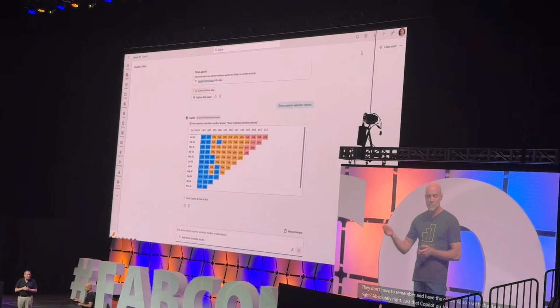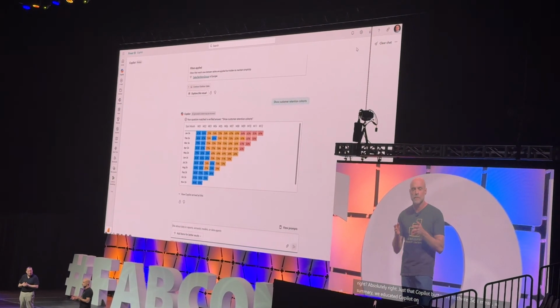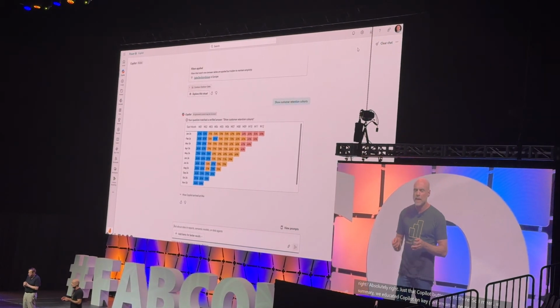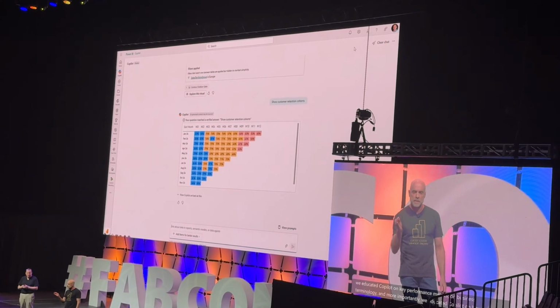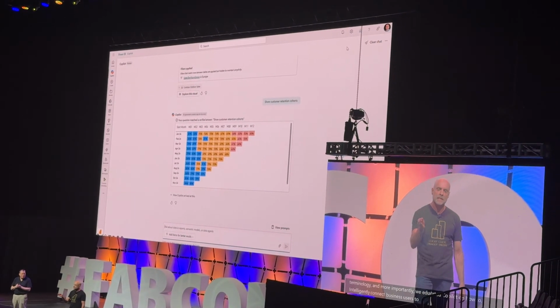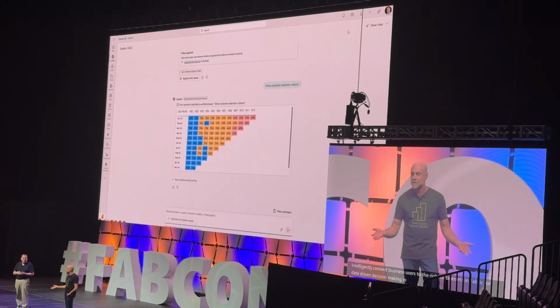So, I mean, in summary, we educated Copilot on key performance metrics, on business terminology, and more importantly, we educated Copilot on how to intelligently connect business users to the right data assets in Fabric for data-driven decision-making in the largest of organizations. Thank you so much.